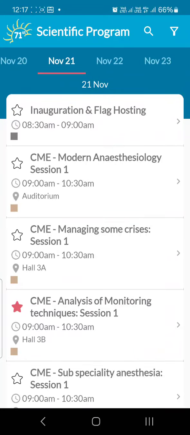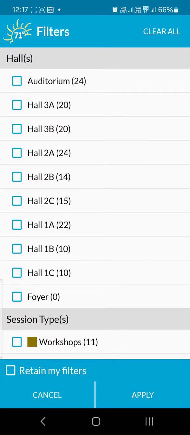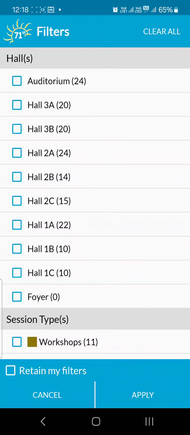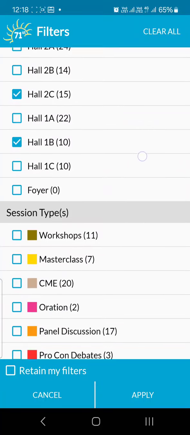On this page, you will also see that there is a filter icon on top right. You can click on that and you can filter the scientific program on the basis of halls and on the basis of session types. For example, if I want to see sessions in the auditorium, hall 2C and hall 1B, I can select that.